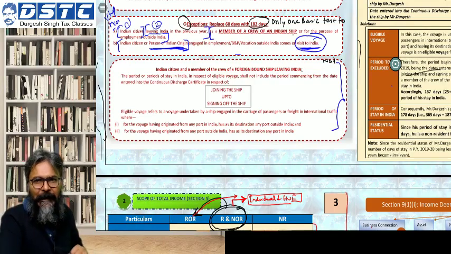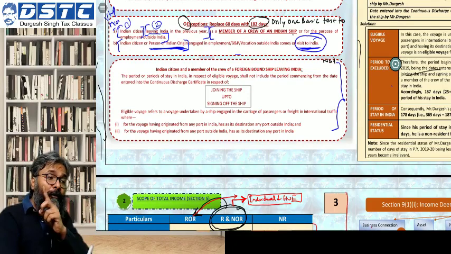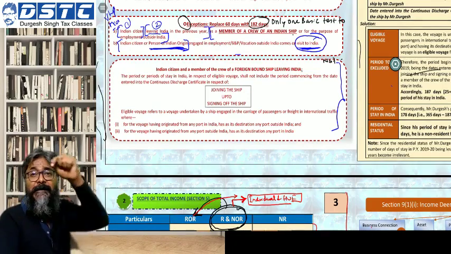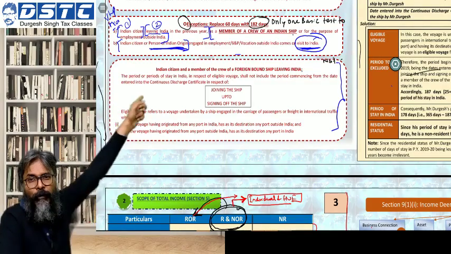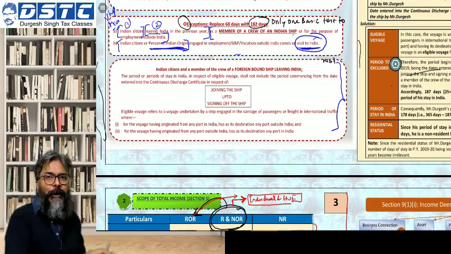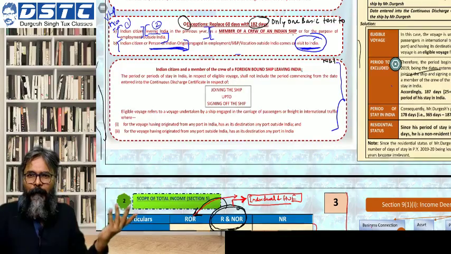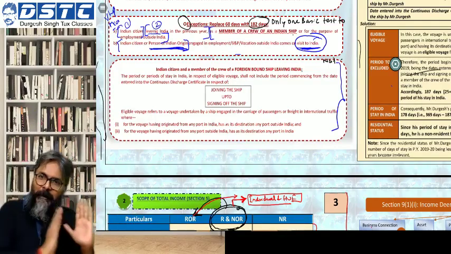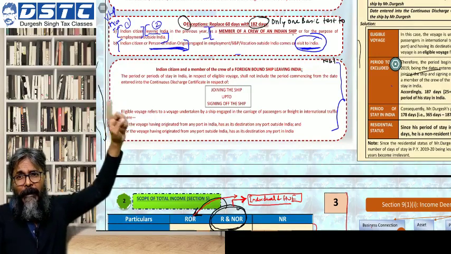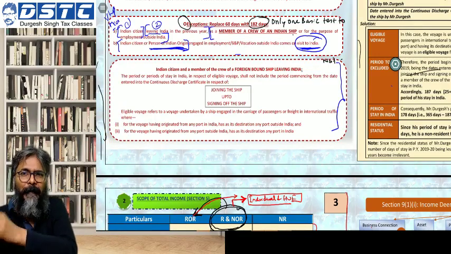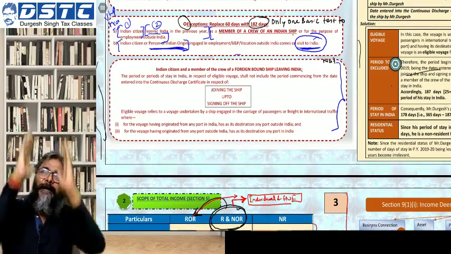Supposing a particular ship is foreign bound. It is starting from Vizag, Visakhapatnam, and it has to go to Dubai. Now I am the crew member. I have boarded that ship. The ship is foreign bound, which starting from Visakhapatnam will go to Dubai, and then it will come back to Visakhapatnam.